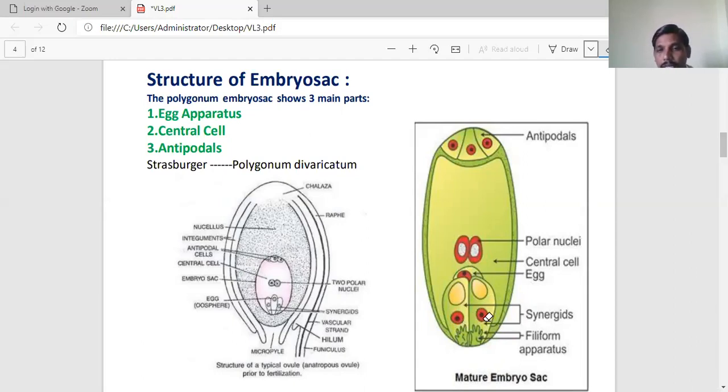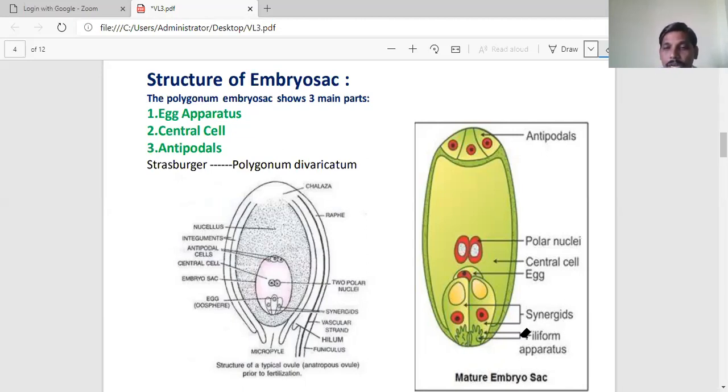In the egg apparatus, the largest cell is the egg cell, surrounded by two small cells known as synergids. In the outward structure of these synergids we can see finger-like projections, known as the filiform apparatus.